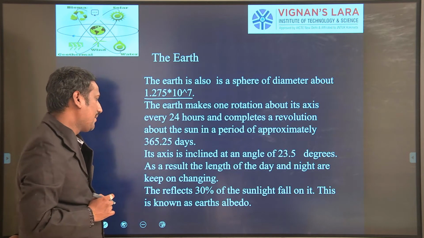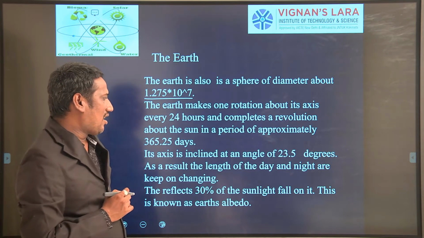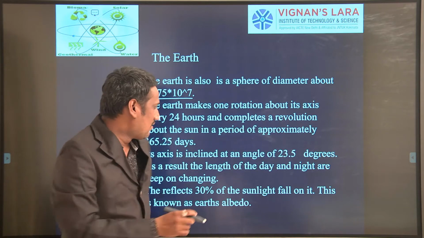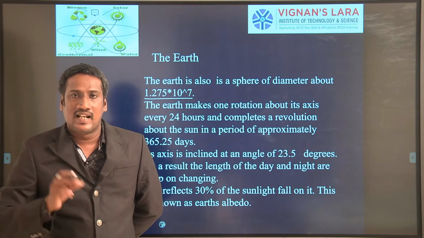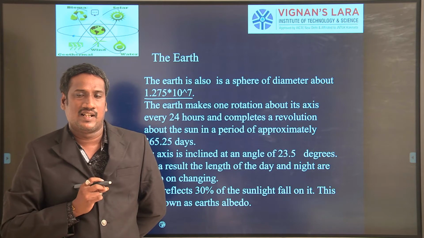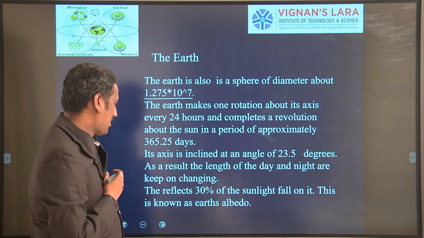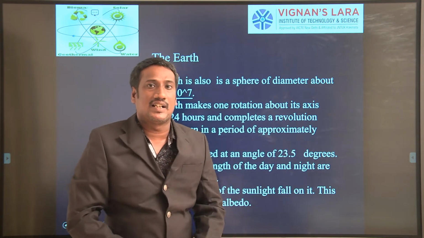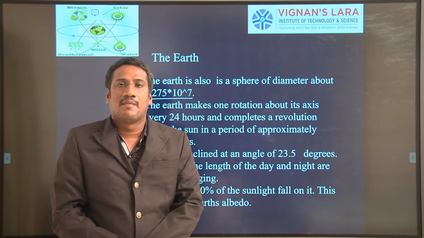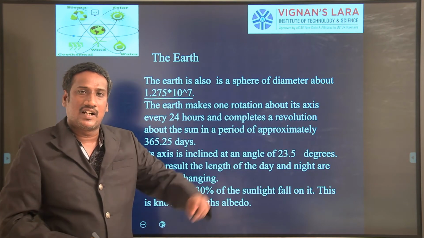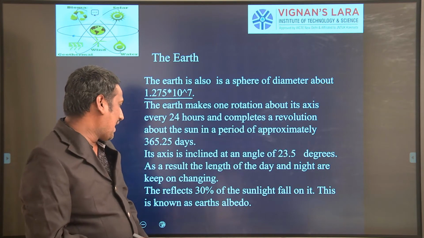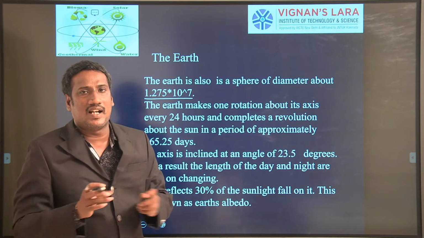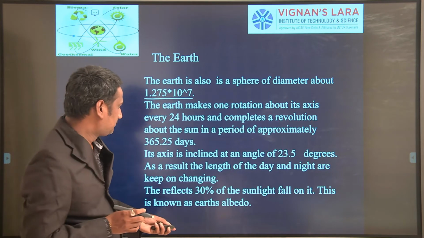You can observe that its axis is inclined at an angle of 23.5 degrees. Because its axis is inclined to the sun, the length of the day and night changes. Whatever solar radiation is received onto the earth, 30% of that will be reflected back into the atmosphere, which you can call the Earth's albedo. This is about the basics of the Earth.